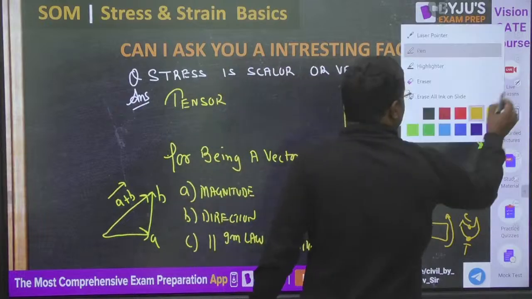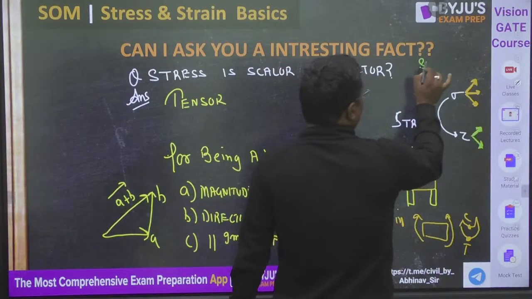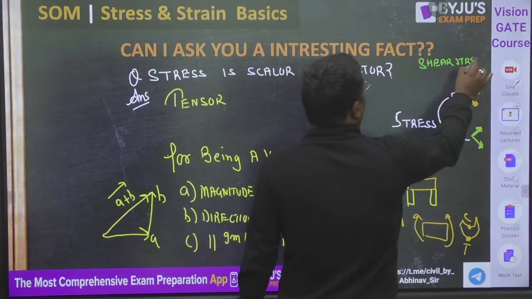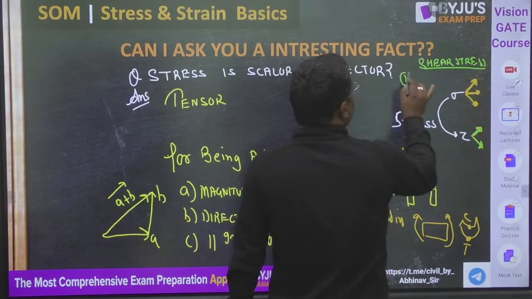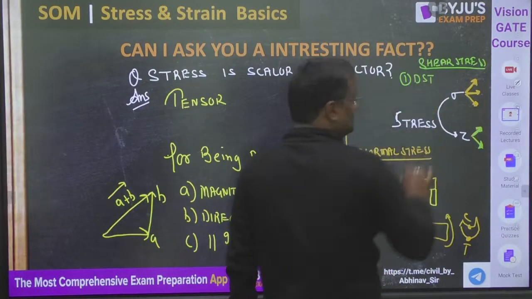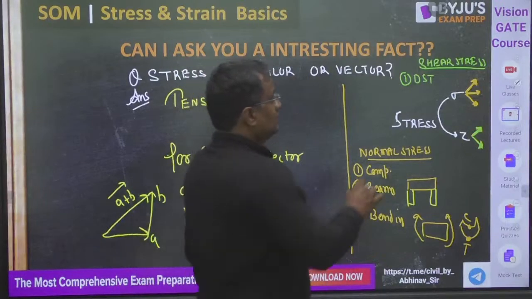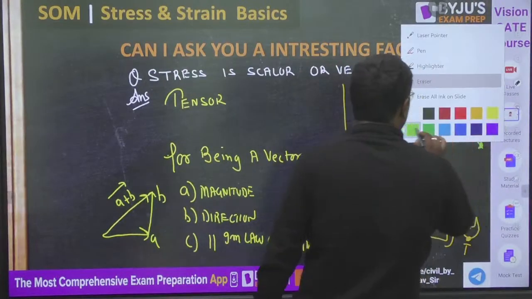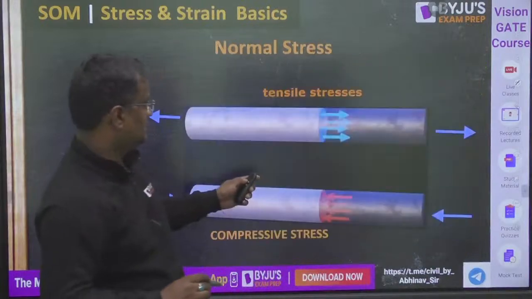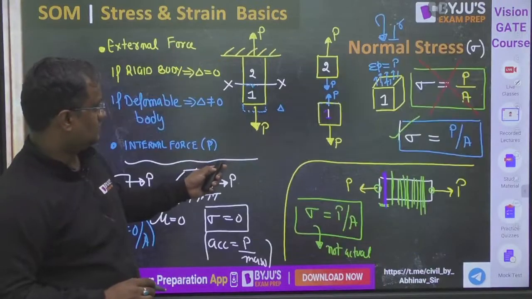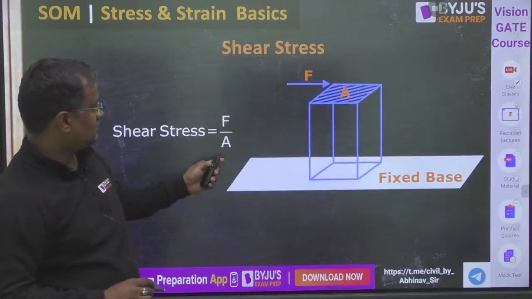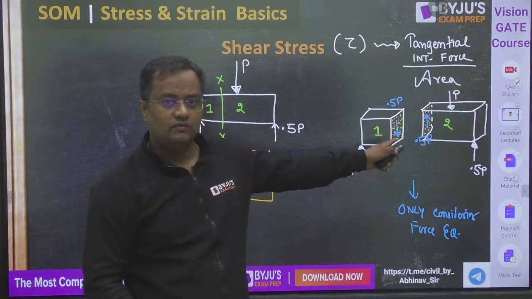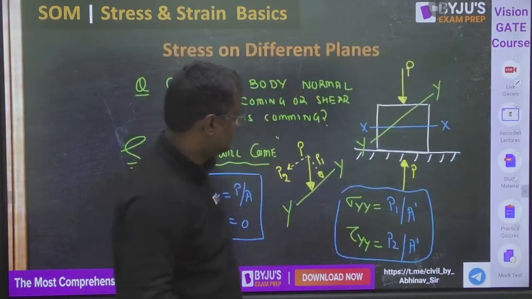Shear stress, guys. Shear stress is of two types. One is direct shear stress. Direct shear stress is what I have given you as an example, directly coming due to force. This is direct shear stress. Force directly is coming. That is direct shear stress.